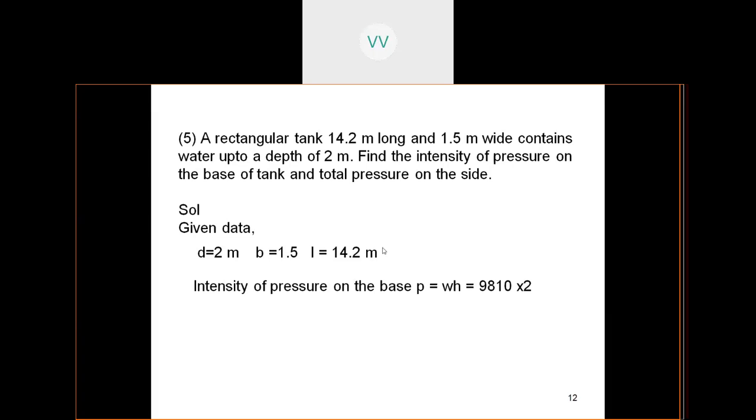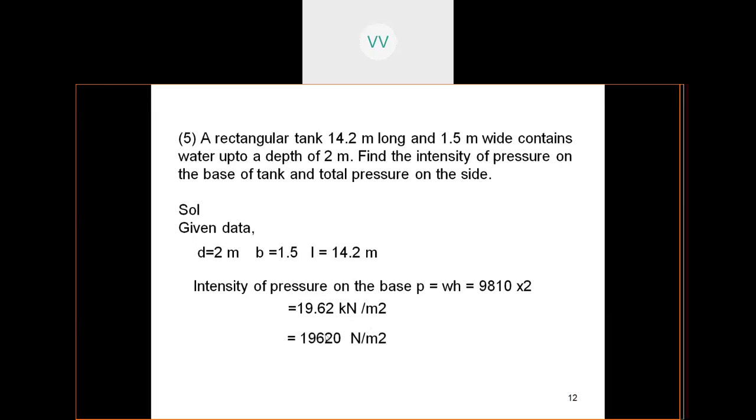The intensity of pressure on the base, small p, is equal to WH, which is 9810 into 2. So the specific weight is 9810 into the depth of water, 2 meters. So you get a value of 19.62 kilonewtons per meter square.